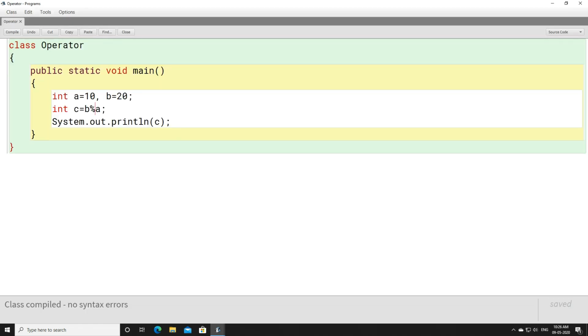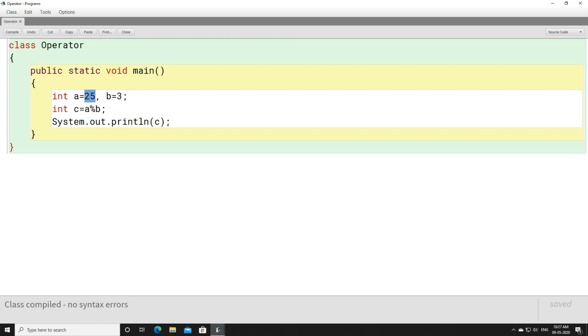Let us take another example. If we write here 25 and here 3, now just think. When you find a mod b, what remainder will you get? When you divide 25 with 3, what is the remainder? 8 threes are 24. So the remainder will be 1. Let us compile this one and have a look. Yes, we are going to get 1 here.